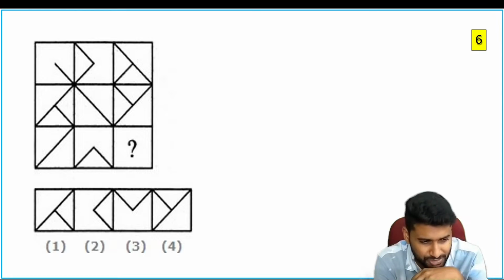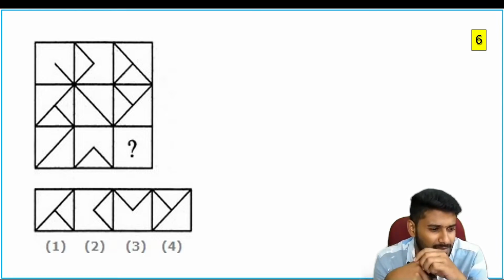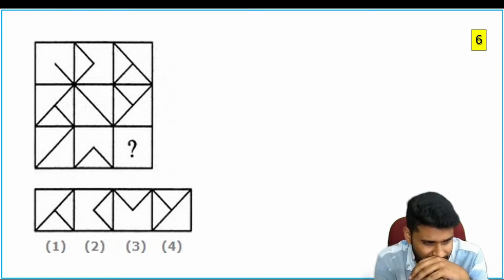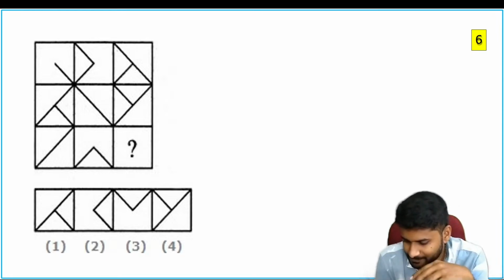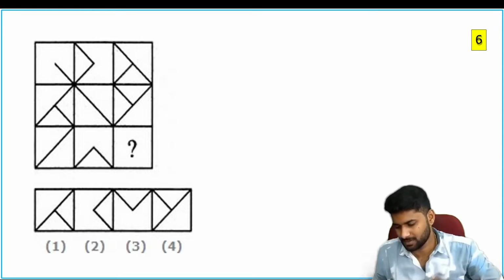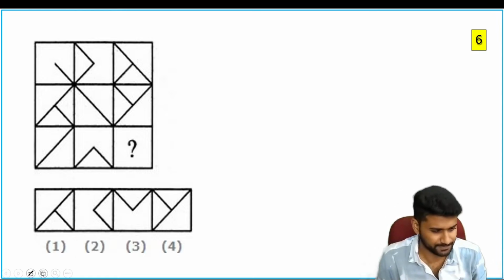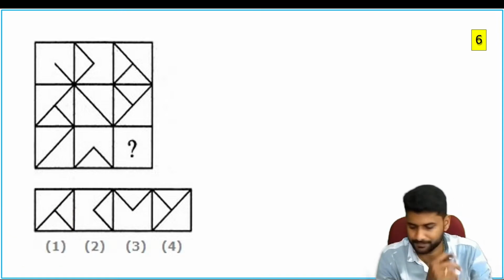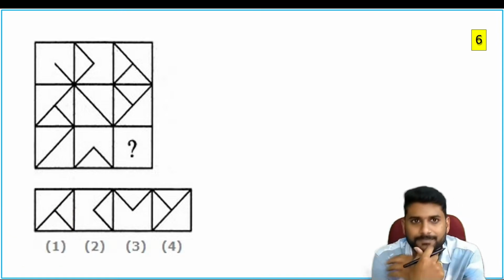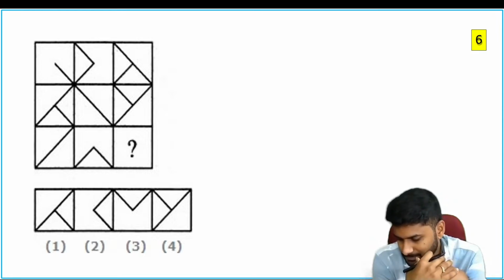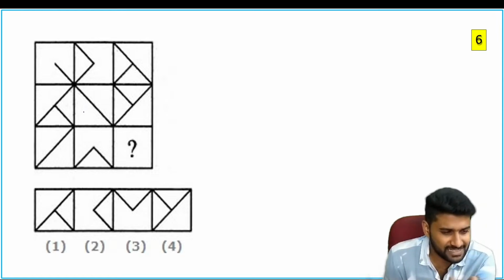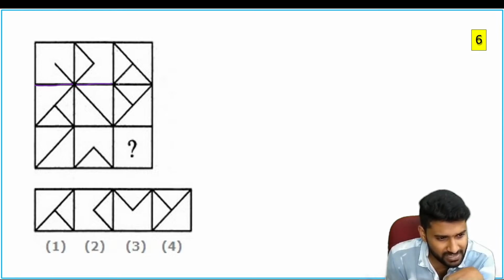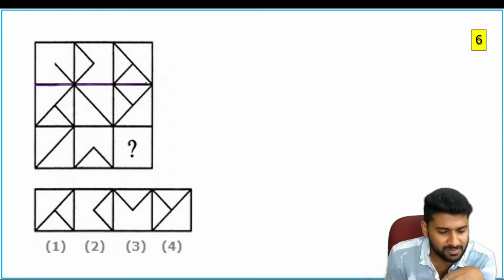Next. Go through this question. So what is the answer for this picture? Now see, don't consider this as a single picture. Again, consider it like boxes. So this is the box, and this is the box, and this is the third box. If you observe box number 1 and box number 2, you will get box number 3. So what can be the answer?